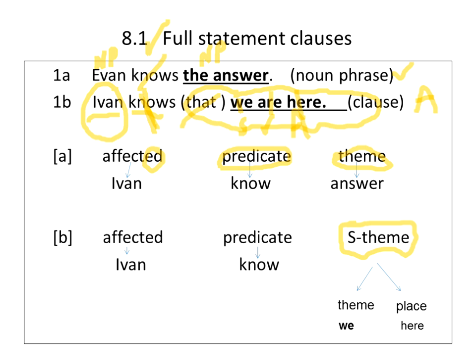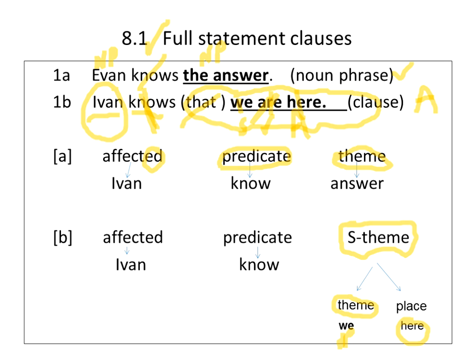Sorry about that. Next thing, you're going to put the S and the theme. And now the S and theme will be made up of we, are here. You're going to do a second layer of semantic roles. Are is part of the verb, the grammar, so it's not going to be here. We is the referring expression, and the predicate is here. So what is we?